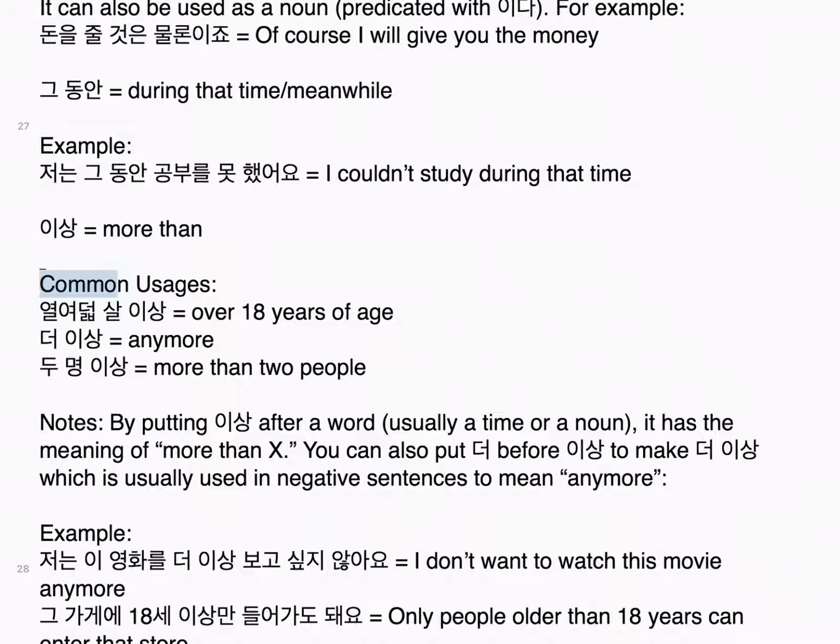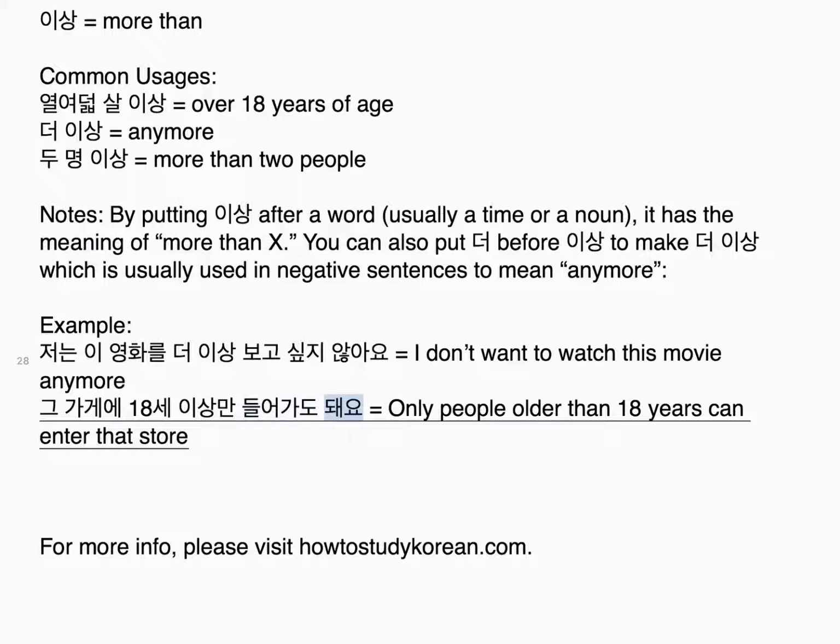이상, more than. Common usages: 18살 이상, over 18 years of age. 더 이상, anymore. 2명 이상, more than 2 people. Notes: by putting 이상 after a word, usually a time or a noun, it has the meaning of more than X. You can also put 더 before 이상 to make 더 이상, which is usually used in negative sentences to mean any more. Example: 저는 이 영화를 더 이상 보고 싶지 않아요. I don't want to watch this movie anymore. 그 가게에 18세 이상만 들어가도 돼요. Only people older than 18 years can enter that store.